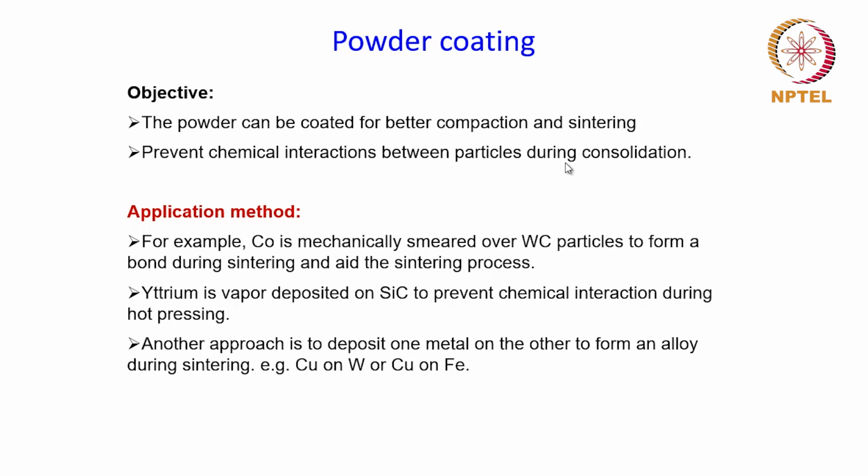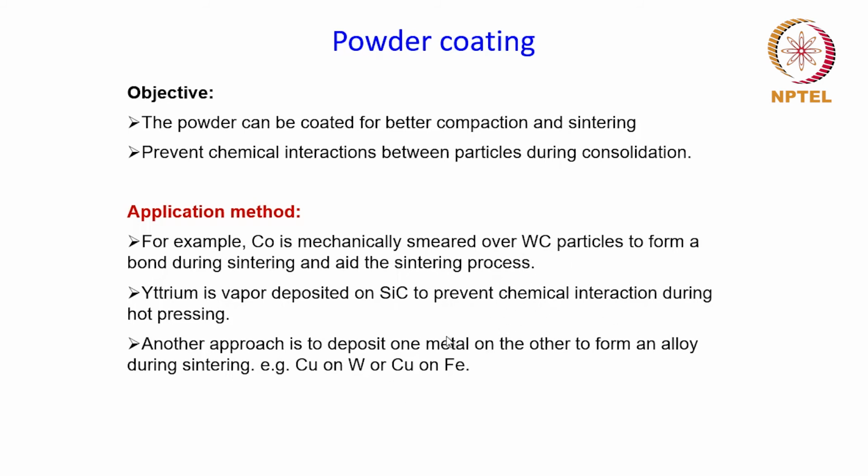For example, cobalt can be mechanically smeared over tungsten carbide particles to form a bond during sintering and aid the sintering process. So in this case, the coating is actually helping in the sintering process in terms of helping the powder particles to bind to each other and give rise to a solid dense compact at the end of the sintering process.